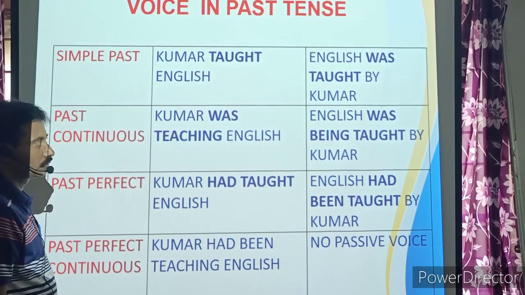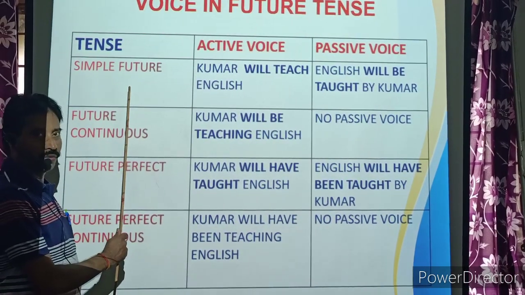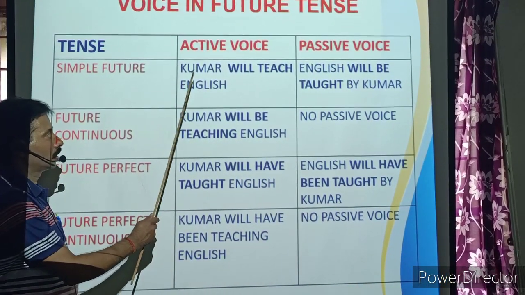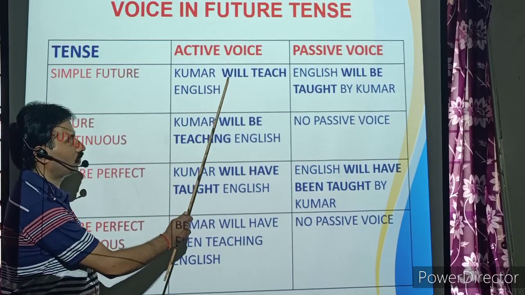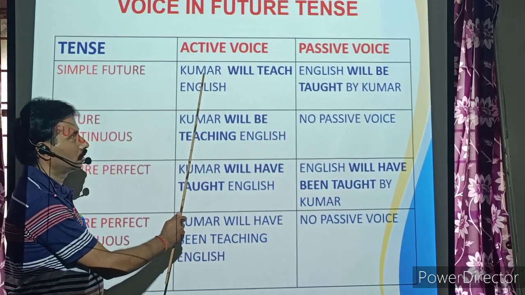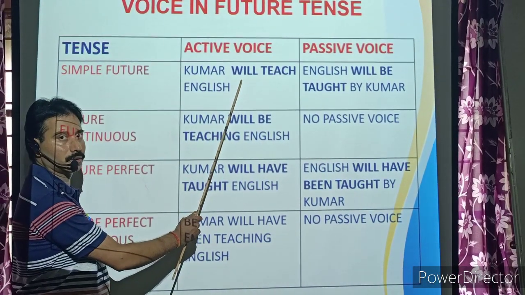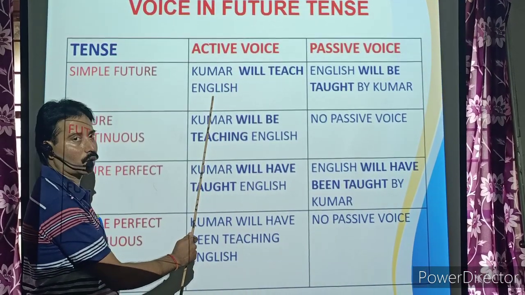Now the next one, future tense. Simple future. This is an example for active voice. Kumar will teach English. Kumar is the subject, will or shall plus V1 plus object.